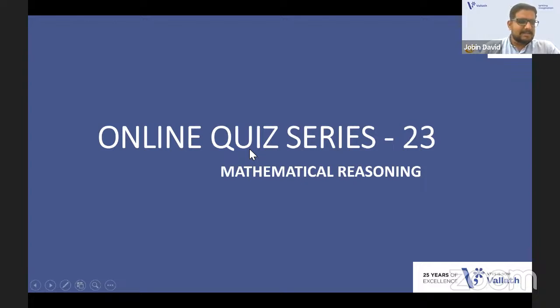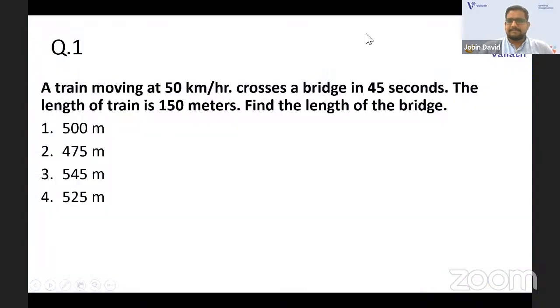Can we start with the first question? Can we move on? First one. A train moving at 50 kilometer per hour crosses a bridge in 45 seconds. The length of train is 150 meters. Find the length of the bridge. The options are 500 meter, 475 meter, 545 meter, and 525 meter.